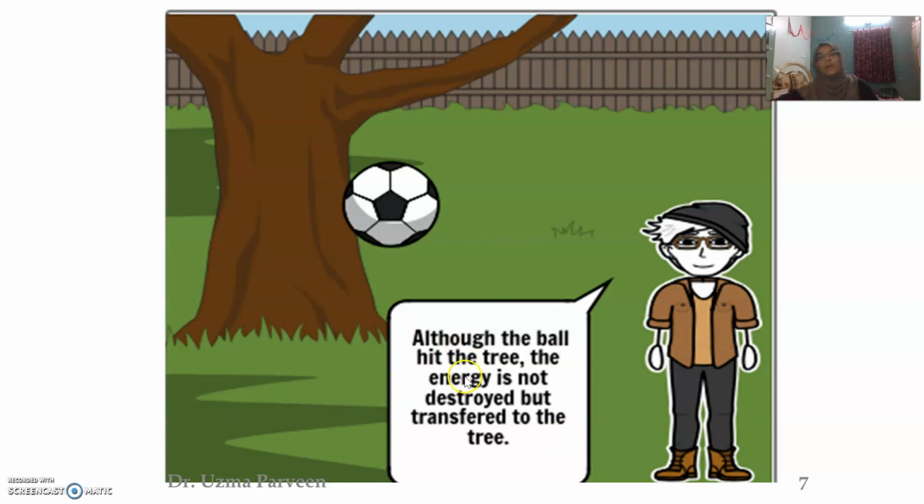Let us take some more examples. In this picture you can see a boy hitting a ball on a tree. What is happening? The energy which is applied on the ball is not destroyed, but transferred to the tree.